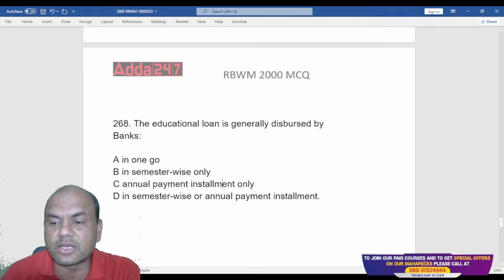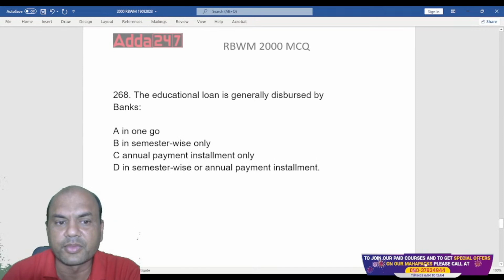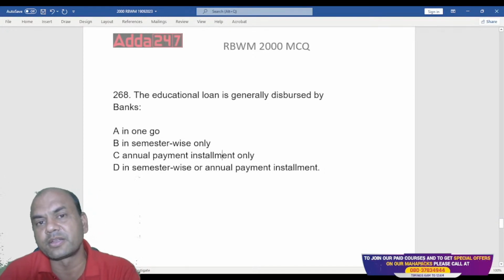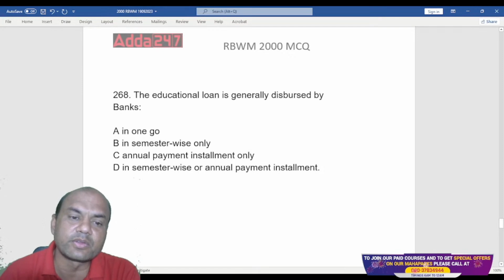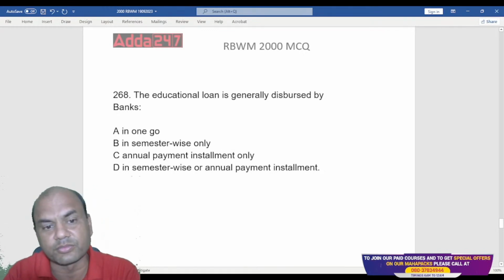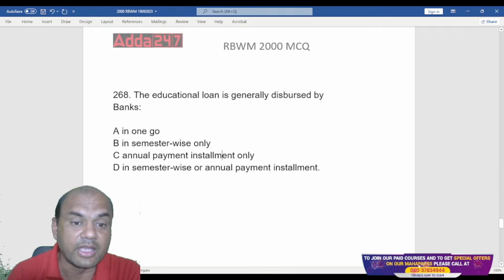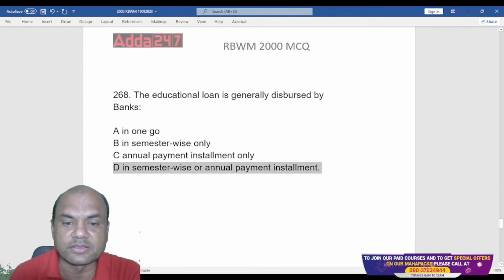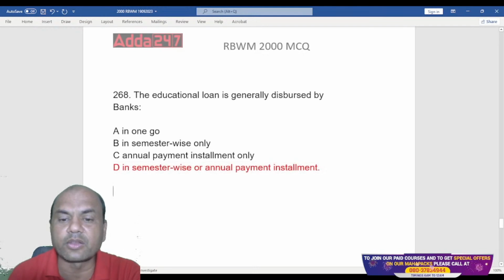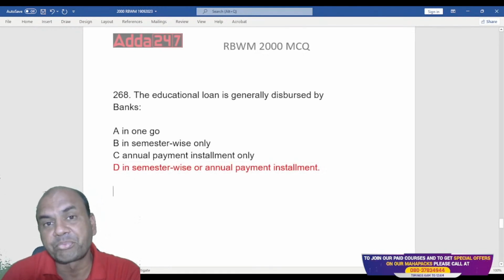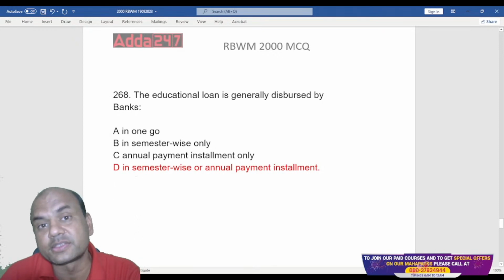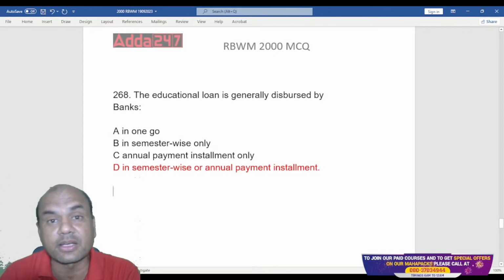The education loan is generally disbursed by banks semester wise or in annual payment installments. So how is the education loan given to the students? In one go? I take the admission right now and immediately it is given for all the 4 years? No. Semester wise, yes, it can be. Annually, it can be. So the answer is this: semester wise or annual pattern, as agreed as per the terms and conditions of that university. That is important.